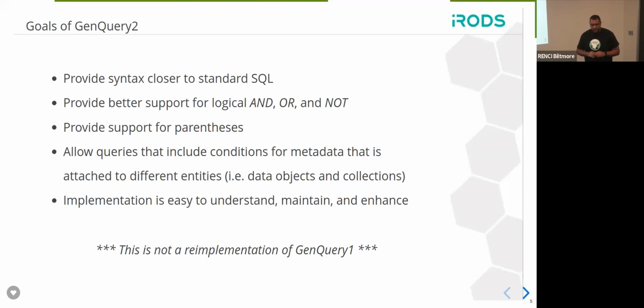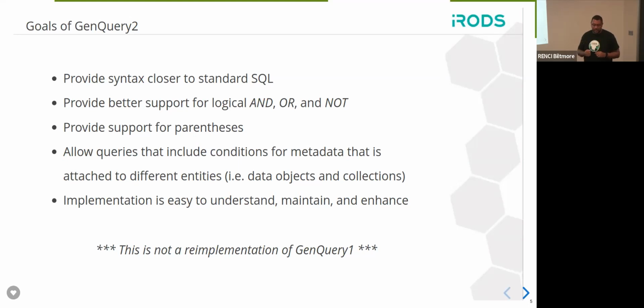So what are those goals for GenQuery2? For one, we want to provide syntax that's closer to standard SQL. SQL is a widely supported language amongst databases, and it's used by several people, companies, and places all over the world. And so if we can be closer in syntax to SQL as much as possible, then it's easy for people to just jump in and start using GenQuery without any hesitation. Aside from that, we also want to provide better support for logical operators such as logical and, or, and not, as well as support for parentheses